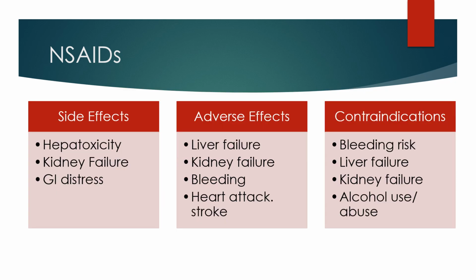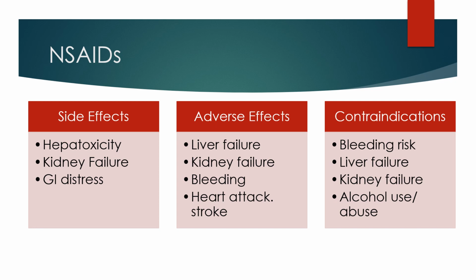NSAIDs have many side effects, and which side effects they have depends on which one the person is taking. The non-selective NSAIDs will have GI distress that can range from mild heartburn to full-blown GI bleeding. Most commonly we see that with aspirin, but it could occur with any non-selective NSAID. COX-2 inhibitors like celecoxib have the least amount of GI side effects. NSAIDs can also cause kidney and liver damage and failure, along with bleeding issues, and may increase the risk of cardiovascular events like heart attack, stroke, and heart failure.